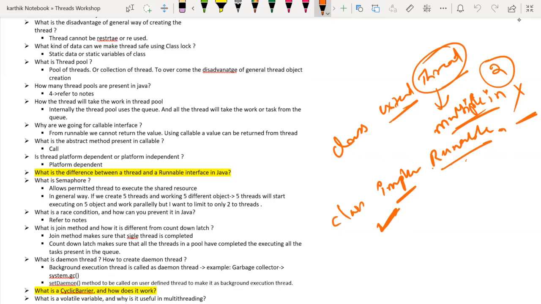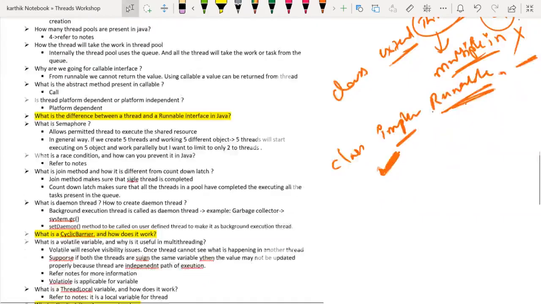Whenever you are extending a thread class, the object becomes heavyweight. Whenever you are implementing a Runnable interface, the object becomes lightweight. That's the reason implementing a Runnable interface and creating an object is a better approach than extending a thread class. Okay, any questions? Okay, now let's go for the next.